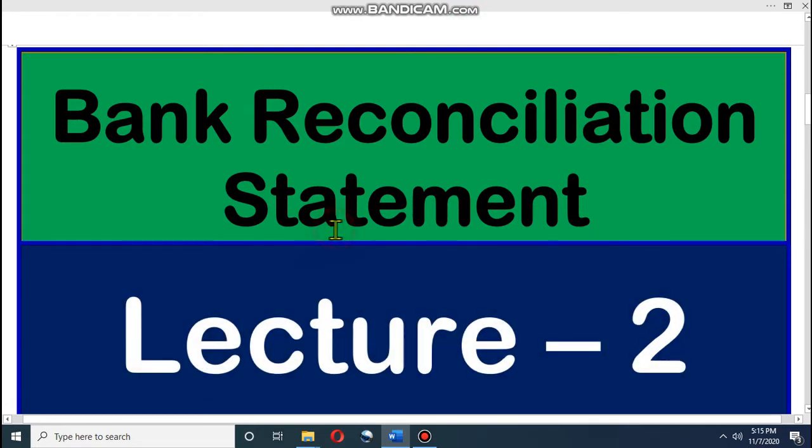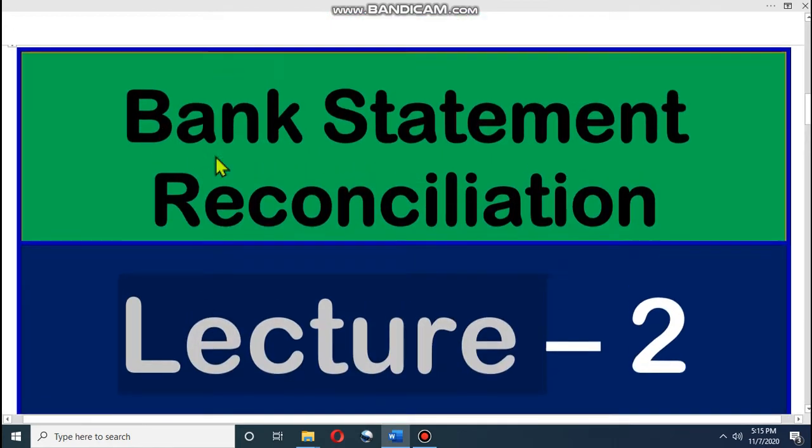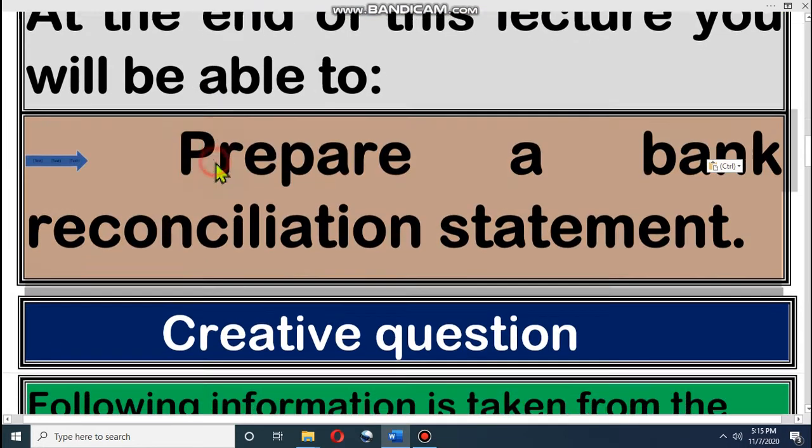So after solving this problem, we will prepare a statement known as bank reconciliation statement to solve the problem between bank balance and cash book balance. Dear student, let's see how we'll prepare this statement.